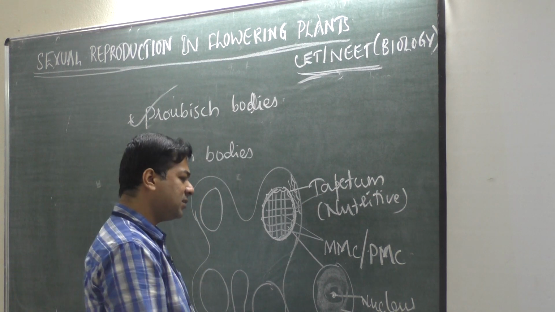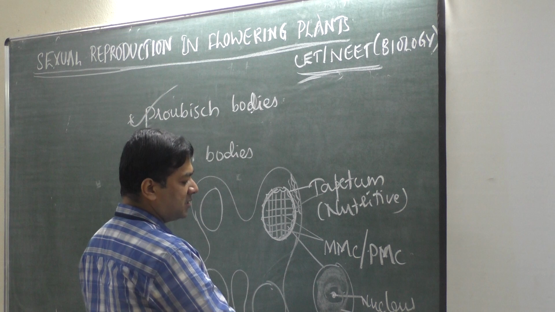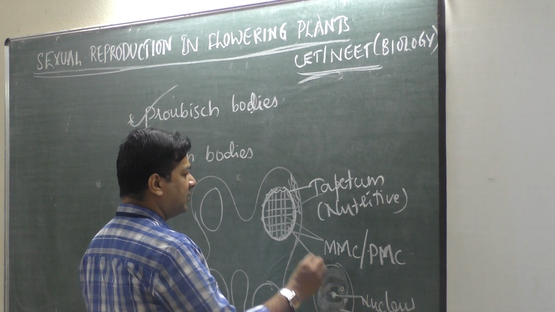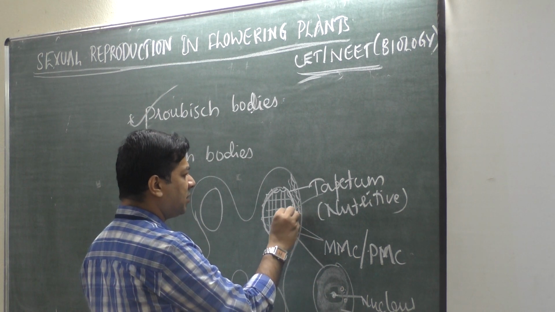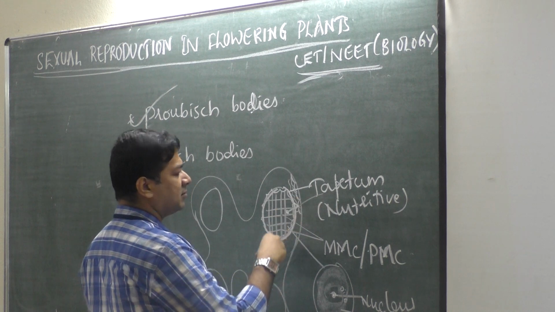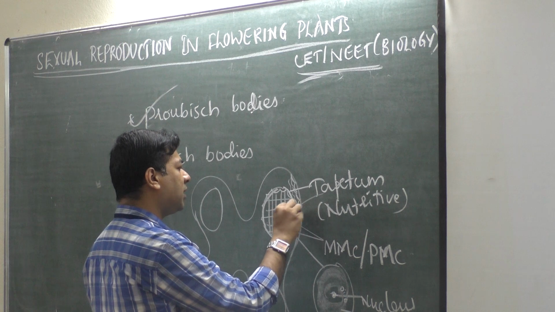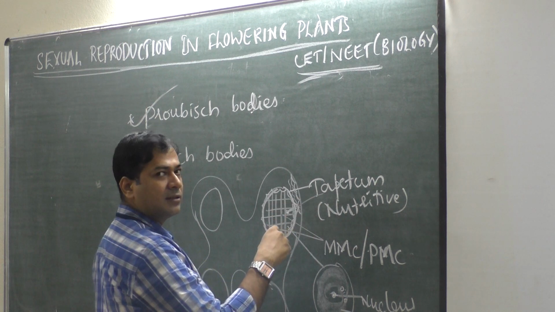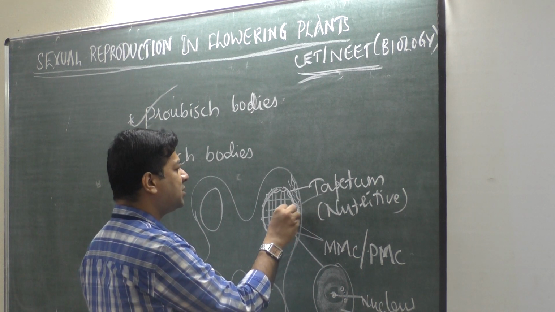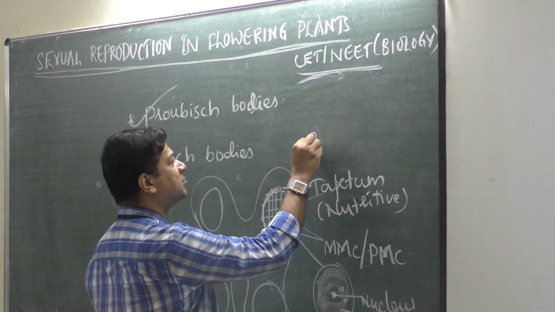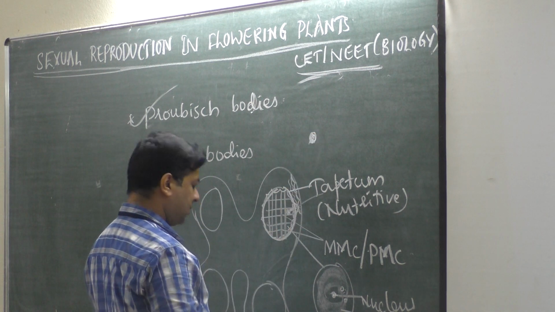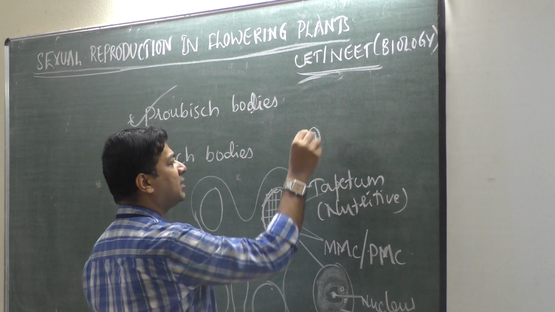These pro-Ubish bodies present in the pollen mother cells can easily pass through the tapetum layer. While passing through the tapetum layer, the pro-Ubish bodies are coated with extra material.